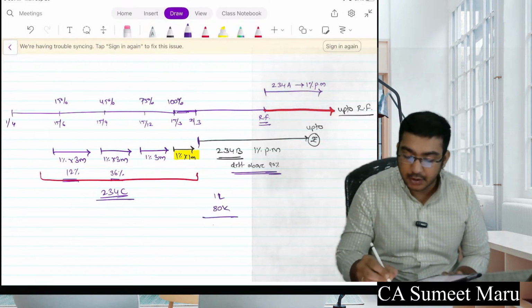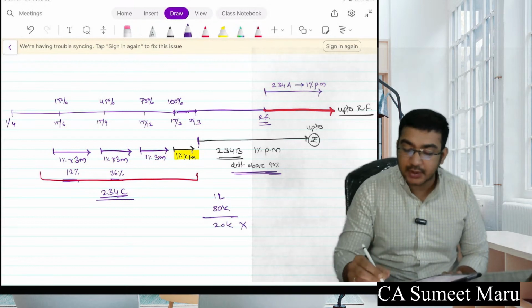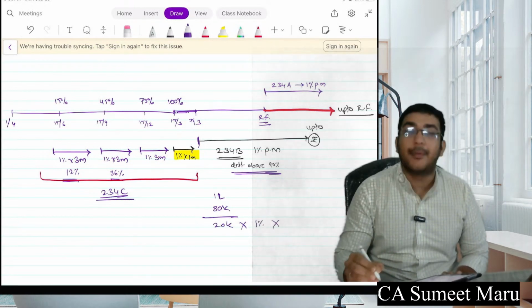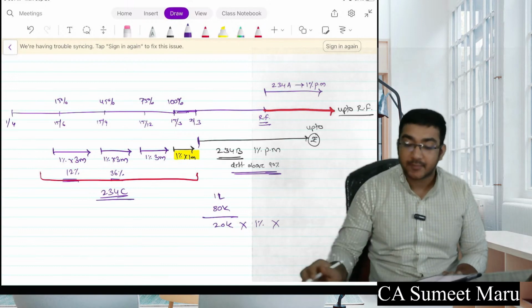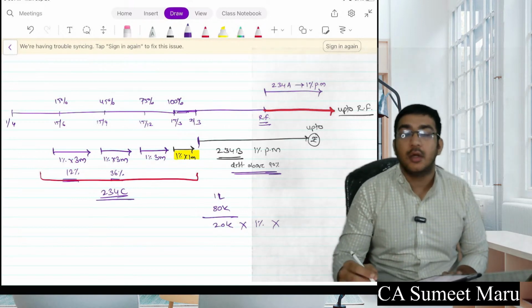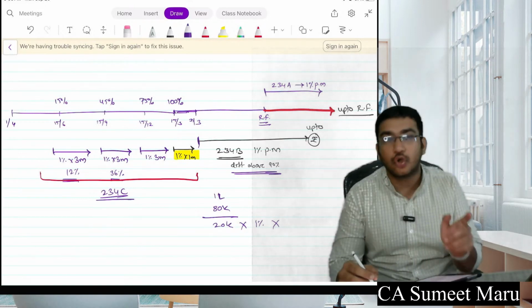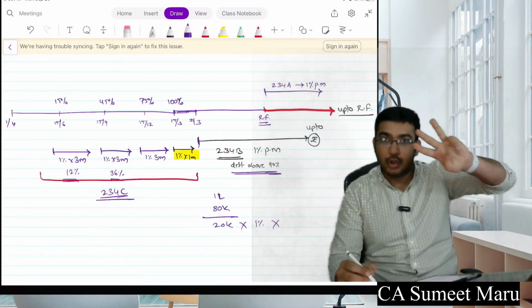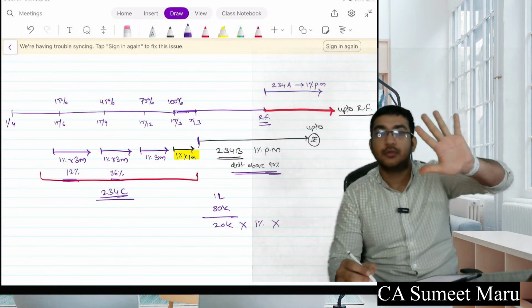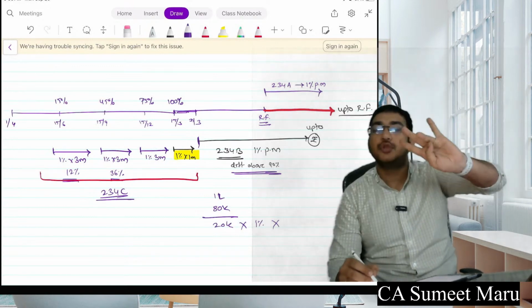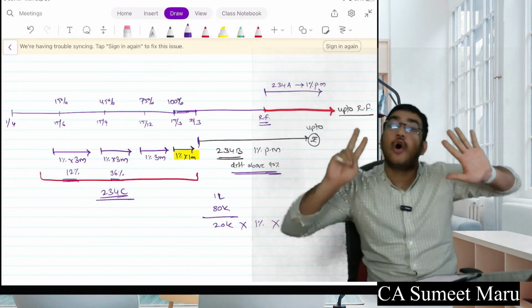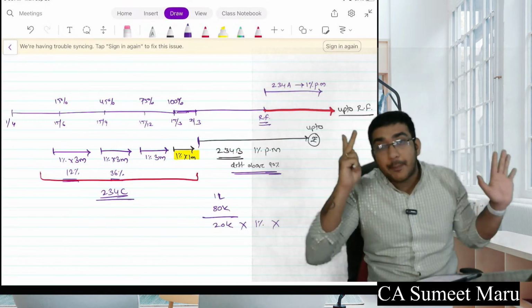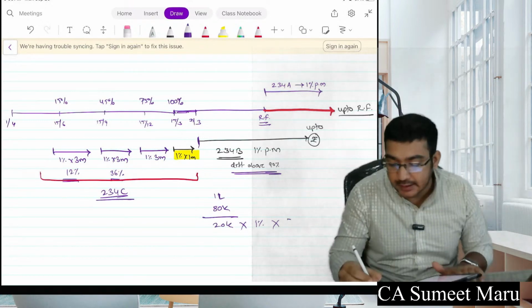So difference is how much? 20,000. 20,000 into 1% into number of months until you did this payment. So say I paid this on 1st of October. So this will be for April, May, June, July, August, September, and October as well, because I have paid on 1st of October. So 1% into 7 months.